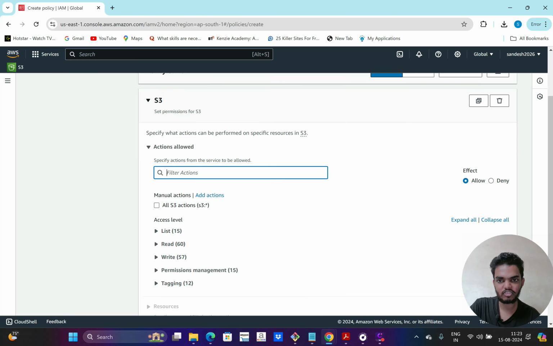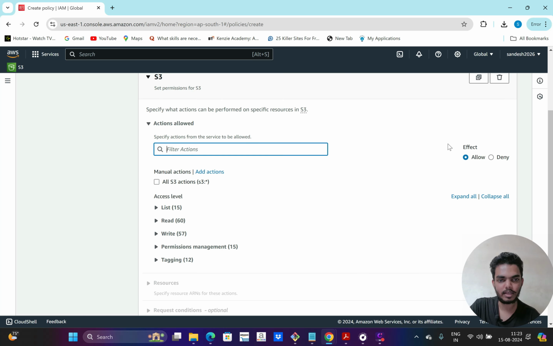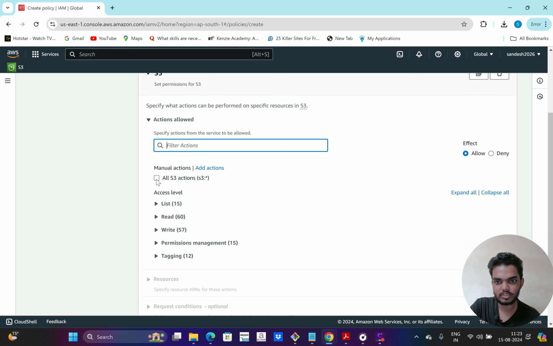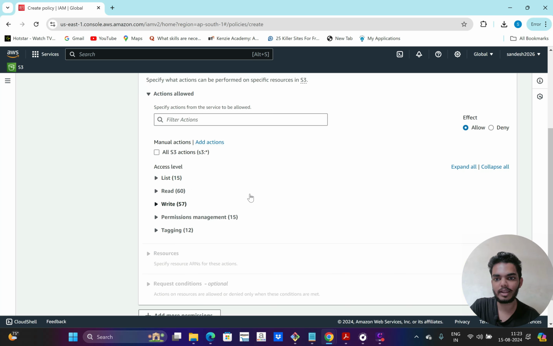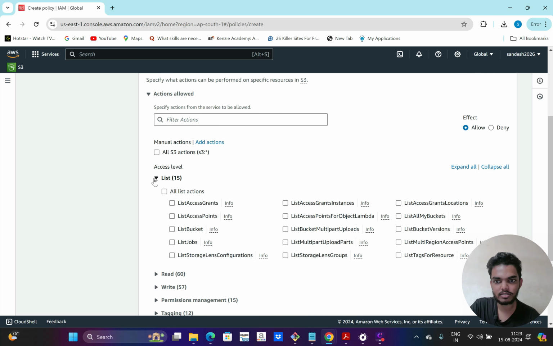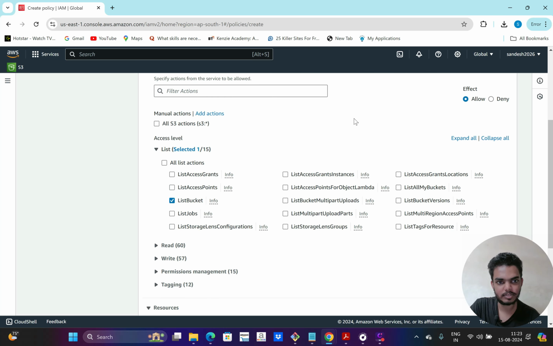Then for actions allowed, you can select the effect allow or deny. I want to allow, because I want to allow him to see the S3 buckets. So I can click for all S3 actions. That is nothing but full S3 access, but I'm not going to do that. I'm just going to give the list access. So in list, I'm going to give the list bucket permission.